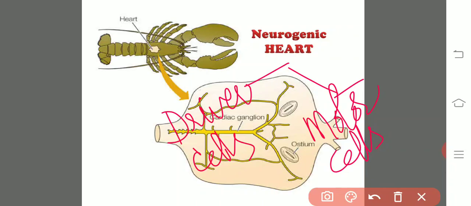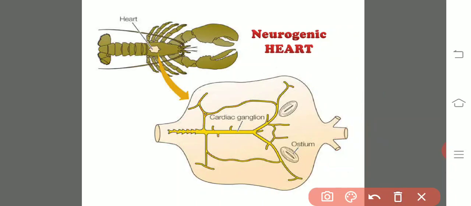right? Now, if you observe the mechanism of action of neurogenic heart, experimentally it was proven that the stimulation and regulation of the neurogenic heart by the neurons were experimentally proven. How? We will take certain locations of the neurogenic hearts, that is the neuronal pacemakers, and we will frequently cool them and heat them.